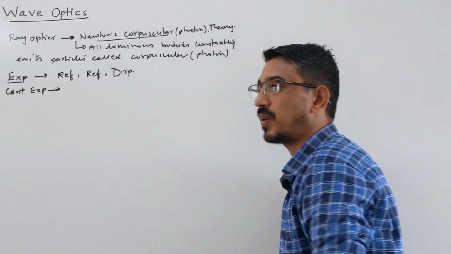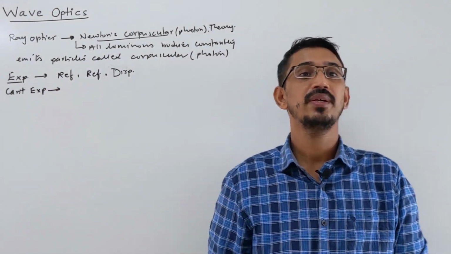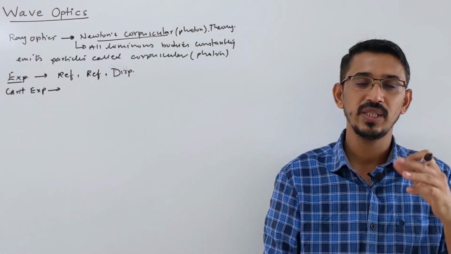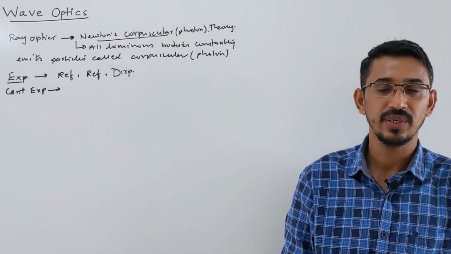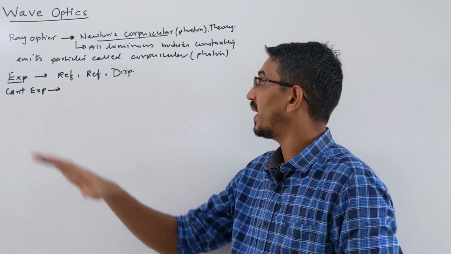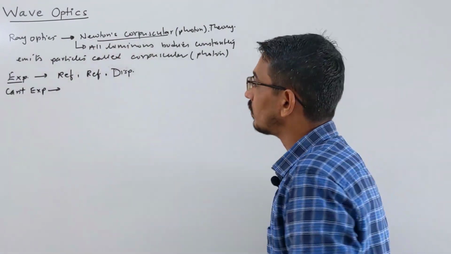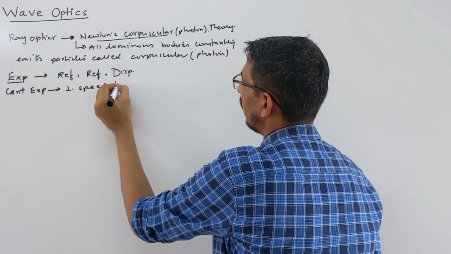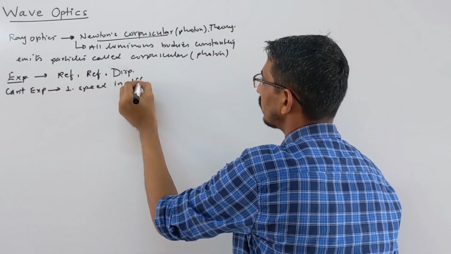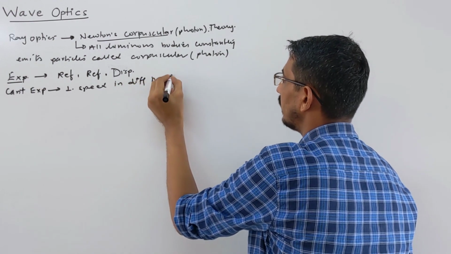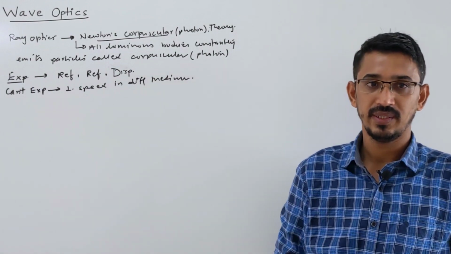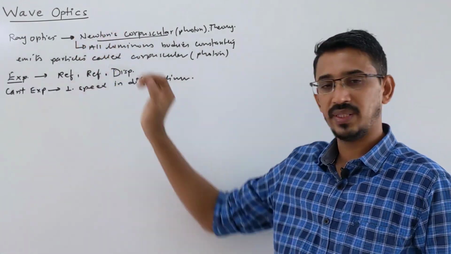It cannot explain the concept of speed. You know, when light goes from one medium to another medium, its speed will change, wavelength will change, but frequency will remain constant. This change in speed cannot be explained with this theory. The speed of light in a medium is different from the speed in air, and that was not explained by this theory.